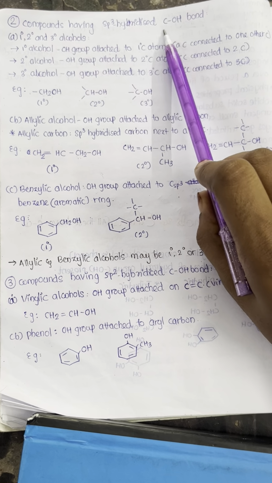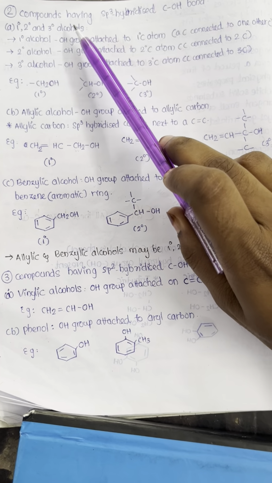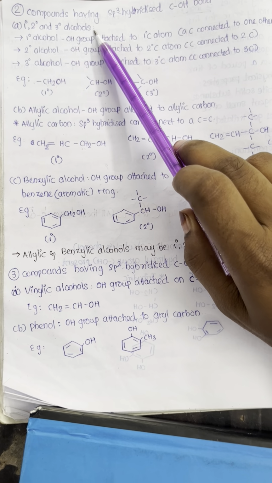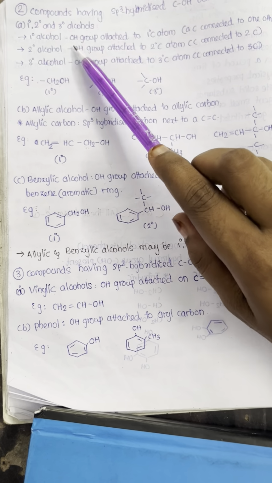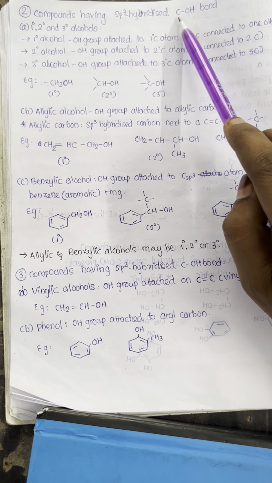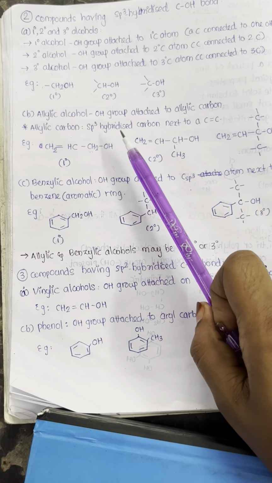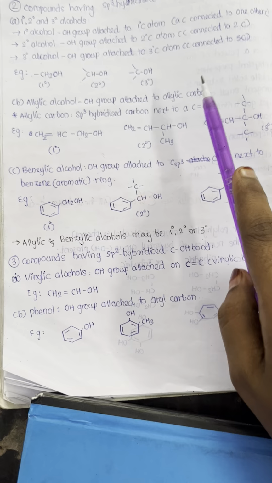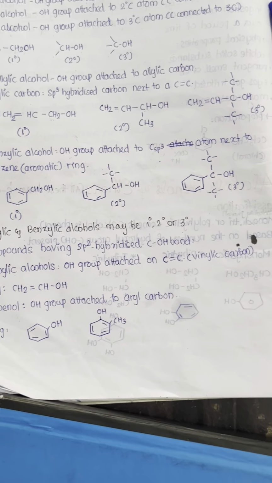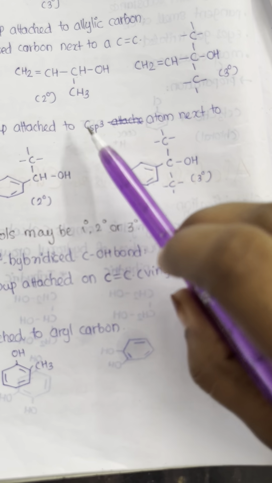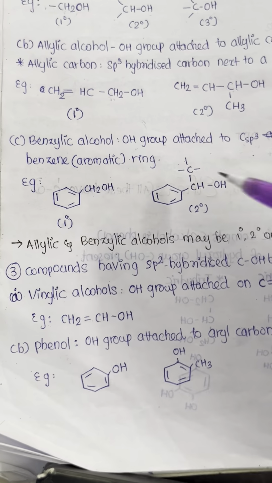So if the carbon to which the OH is attached is sp3 hybridized, alcohols may be classified as primary, secondary or tertiary alcohols based on the number of carbon atoms to which this carbon is attached. Now the next is allylic alcohol, if the OH group is attached to the allylic carbon. The third one is benzylic alcohol. So the OH group is attached to an sp3 hybrid carbon atom next to a benzene ring or any aromatic ring.